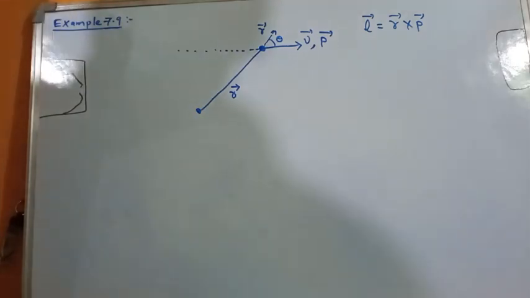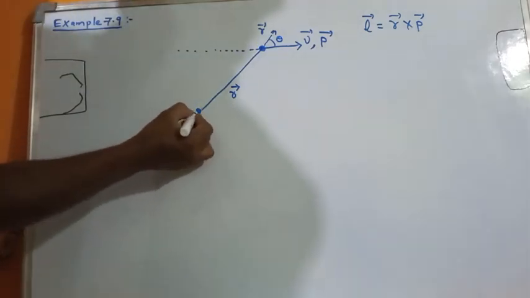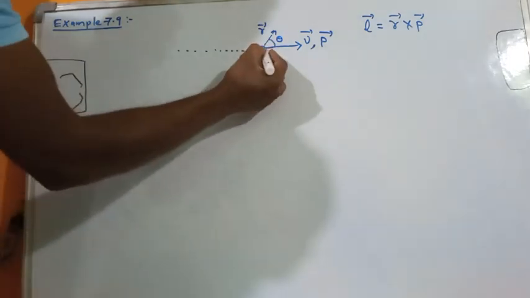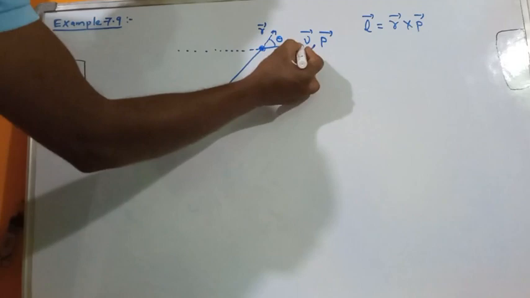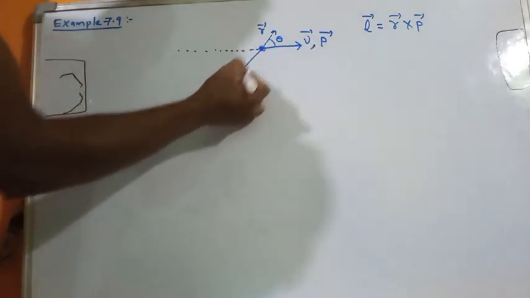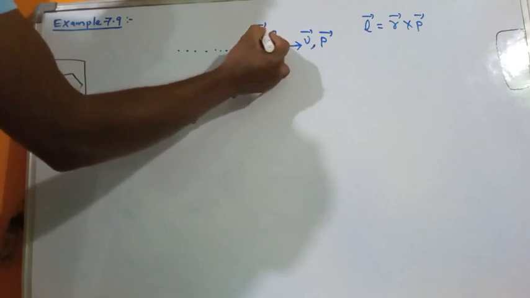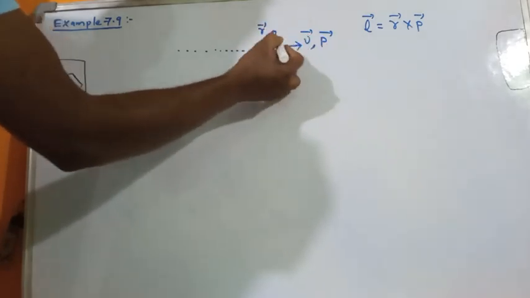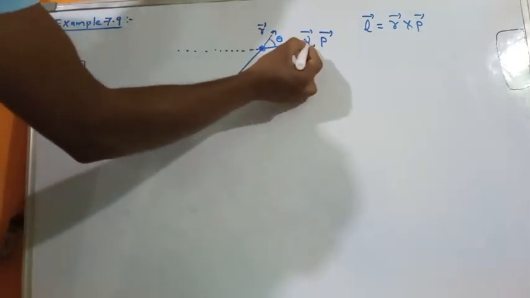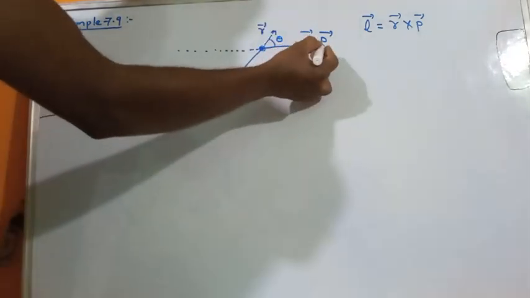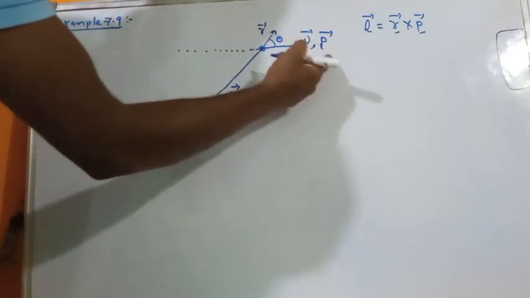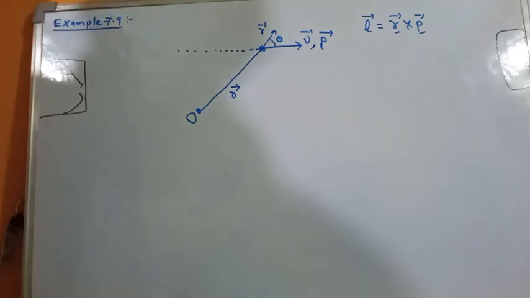So we consider this point O. About this point, the momentum of the particle is p, the position vector is r, and the angle between r and p is theta.